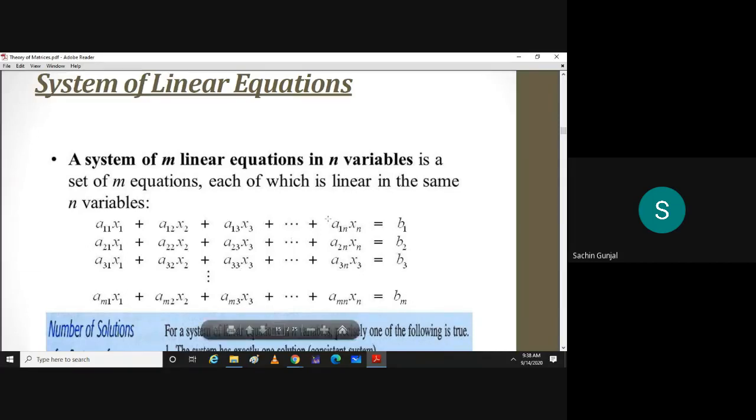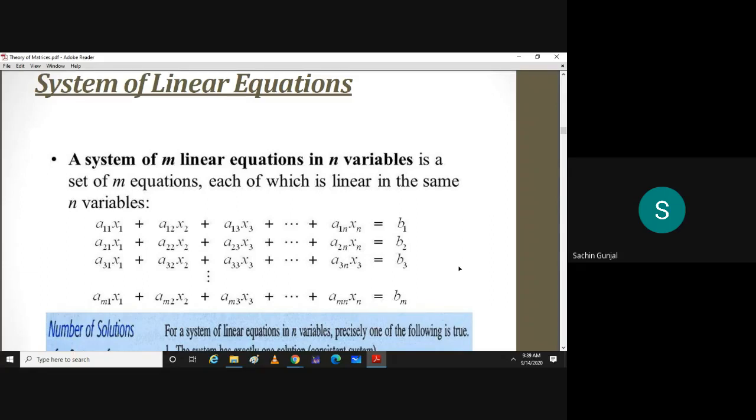You can check that if this b1, b2, bm are 0, then if you substitute x1, x2, x3 up to xn as 0, you will get 0. So there exists a 0 solution or trivial solution always. So it will have either the 0 solution only or infinitely many solutions.